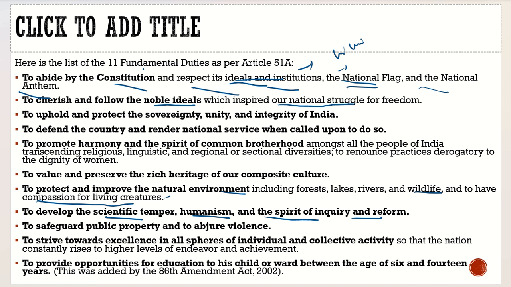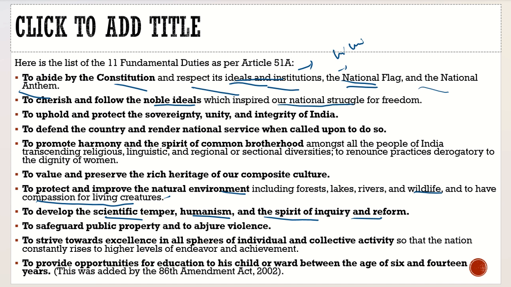To cherish and follow the noble ideals which inspired our national struggle for freedom. To uphold and protect the sovereignty, unity and integrity of India. To defend the country and render national service when called upon to do so. To promote harmony and the spirit of common brotherhood amongst all the people of India, transcending religious, linguistic and regional or sectional diversities.